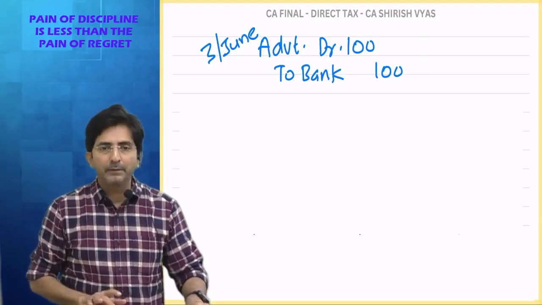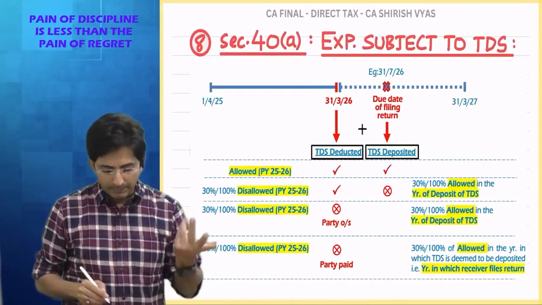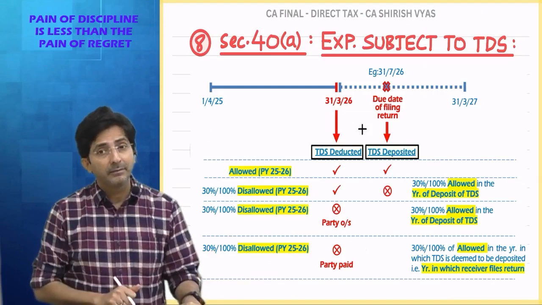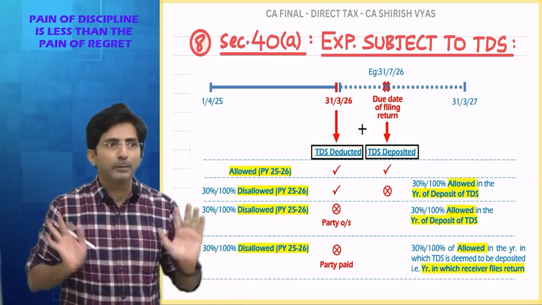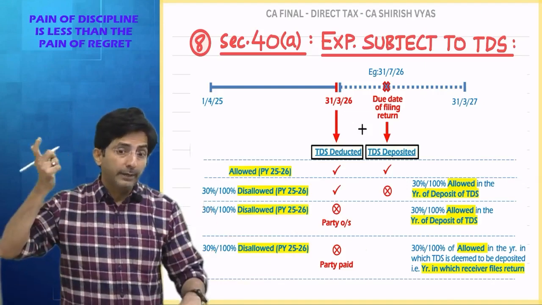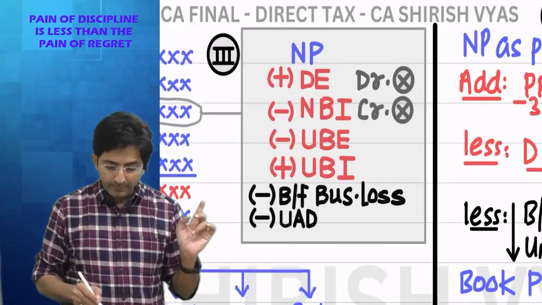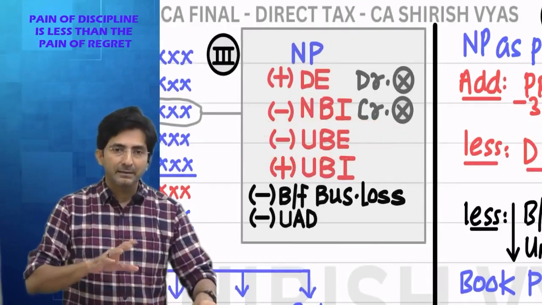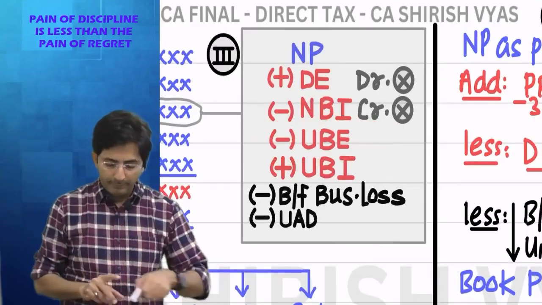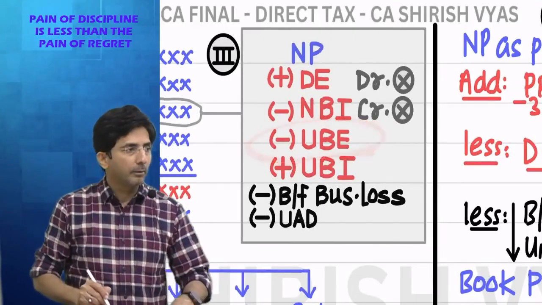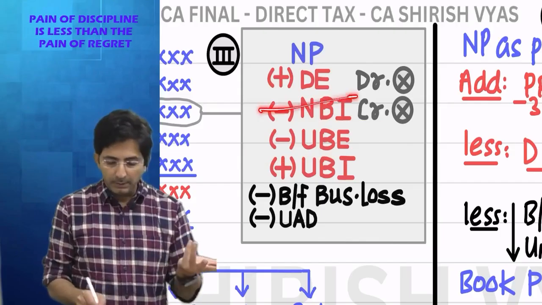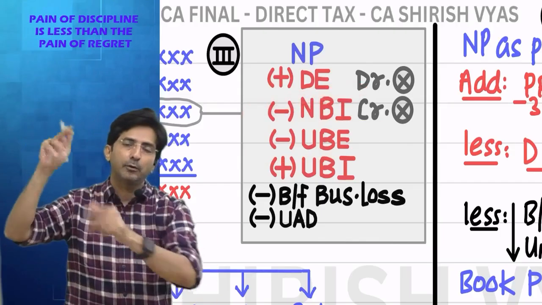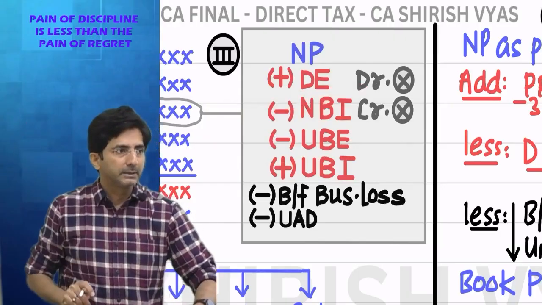And then what will happen? In the current year, nothing, it will be disallowed. But whenever the other party files the return, it will become allowed. But in future when it becomes allowed, where will it be allowed? See, whenever a TDS mistake gets allowed in future, it will be allowed as unrecorded business expense. Because in the current year you are showing it as disallowed. But if it gets allowed in future, it will be allowed under unrecorded business expense.